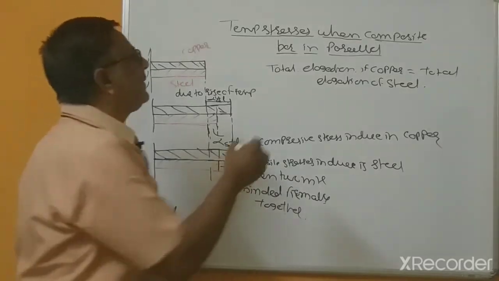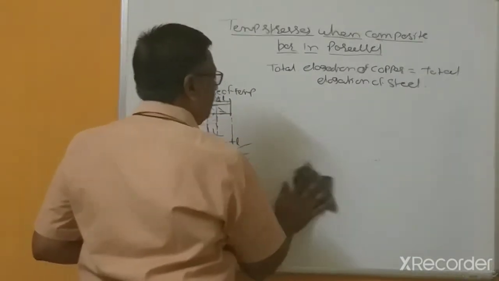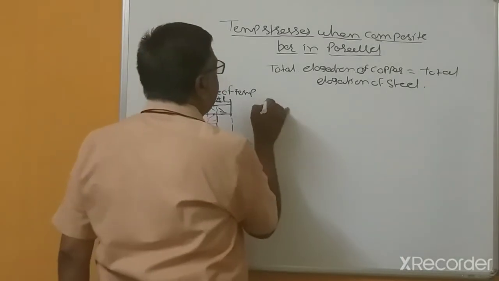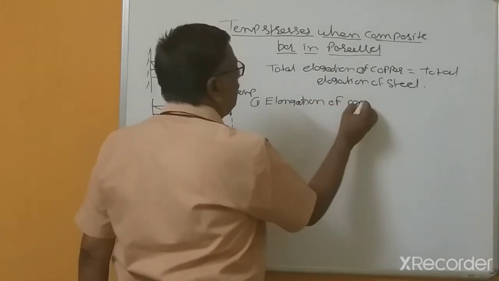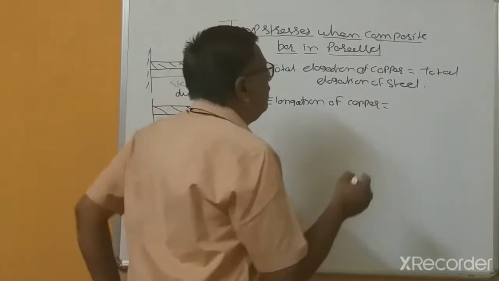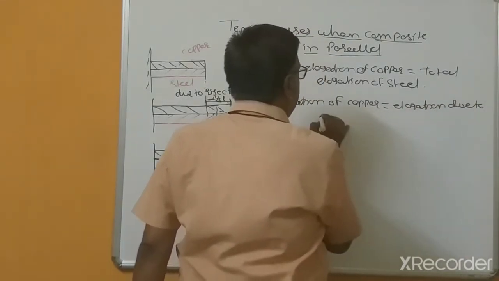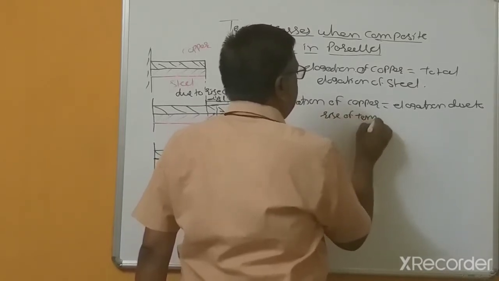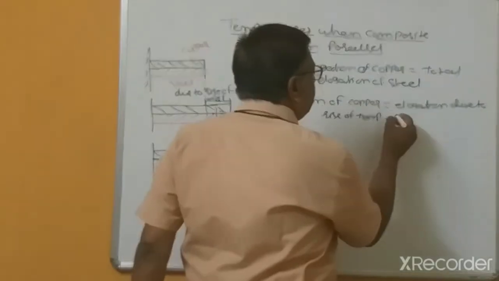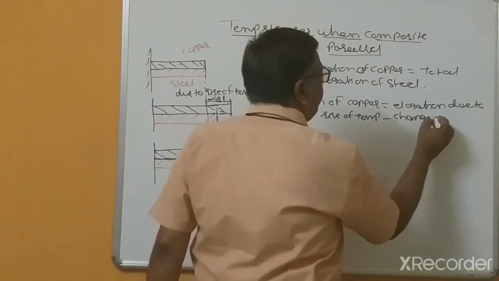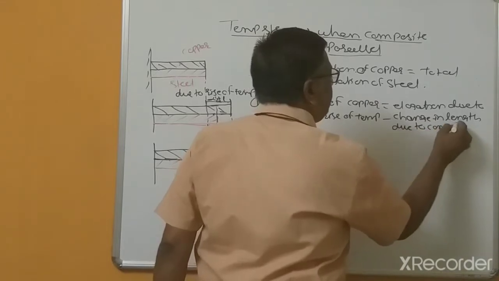Now the elongation of the copper is equal to the elongation due to a rise of temperature, minus the change in length due to compressive stress.